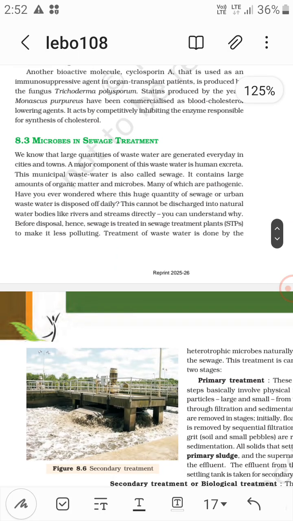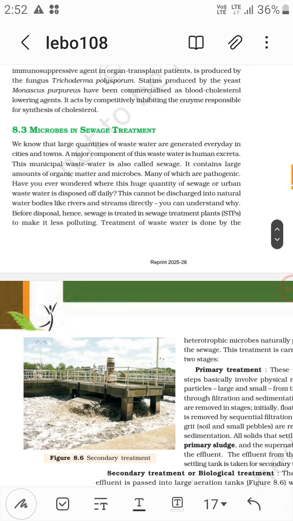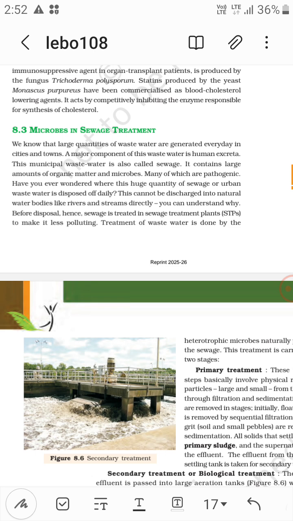We know that large quantities of wastewater are generated every day in cities and towns. A major component of this wastewater is human excreta. This municipal wastewater is called sewage. It contains large amounts of organic matter, that is human excreta largely, and microbes, many of which are pathogenic.